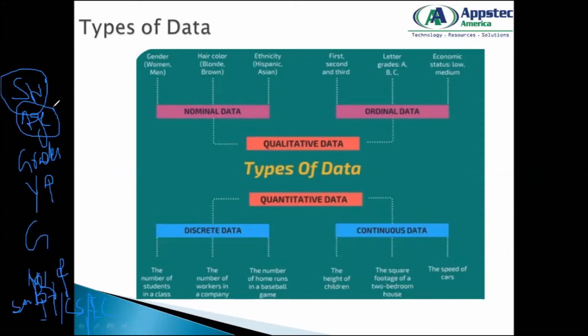Age is a number, so that'll be quantitative data, could be continuous. No, it will be discrete, because yes, it could be continuous, but mostly there is a doubt. This depends on how your data is given. Mostly you will find age as discrete data, because nobody will give you a range of age. Age is just a fixed number.